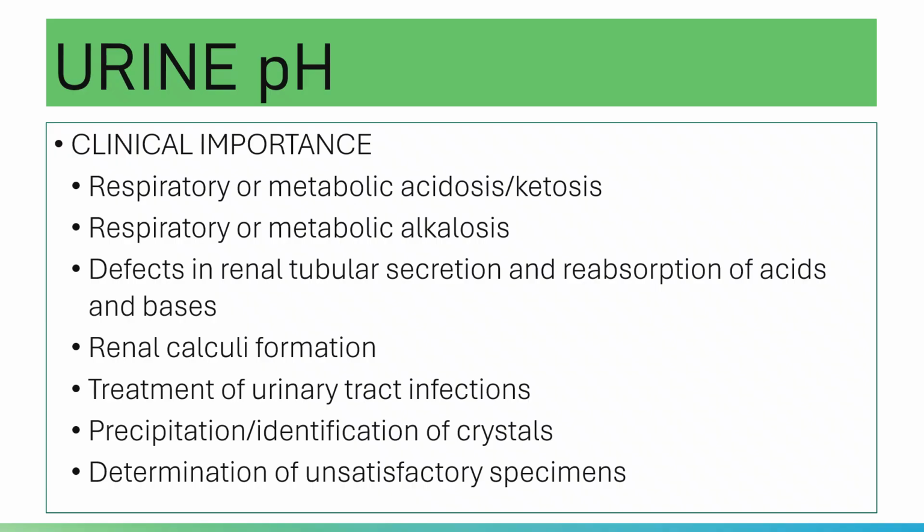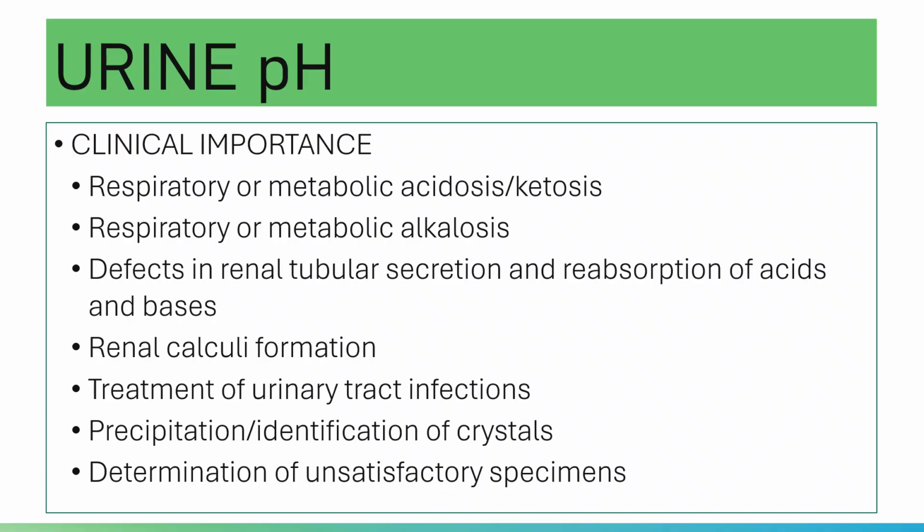It is also utilized to predict renal calculi formation, because there are renal stones that form favorably in alkaline urine, and there are renal stones that form favorably in acidic urine.